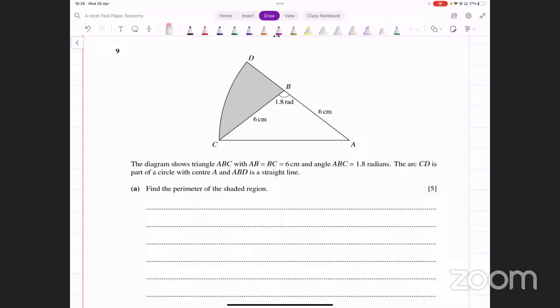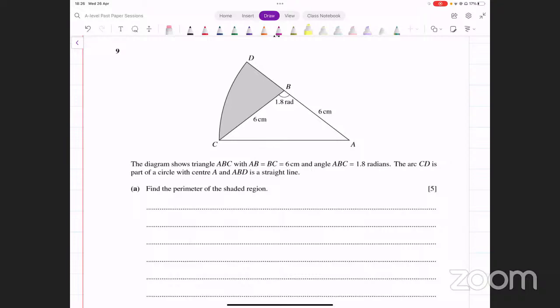The arc CD is part of a circle with center A and ABD is a straight line. Okay. So ये A center है और उससे आपकी ये arc बनी हुई है इस तरह. So that means this whole figure is a sector. Okay. And the first part it says find the perimeter of the shaded region. Perimeter क्या होता है? Length of the boundary. Right. Boundary की length हम देख लेते हैं यहाँ पे क्या आती है.